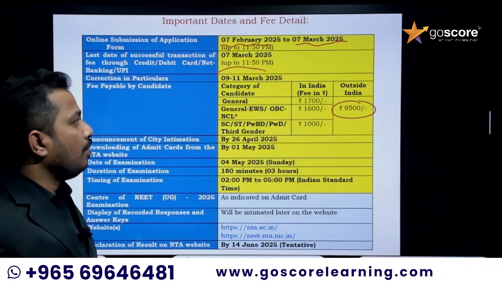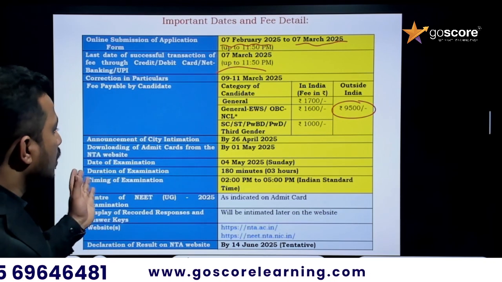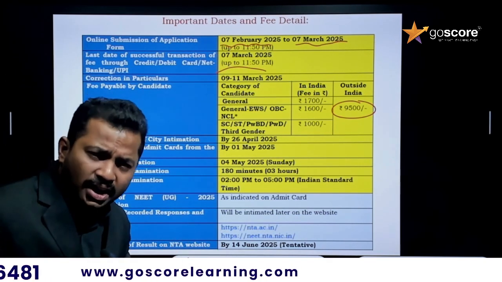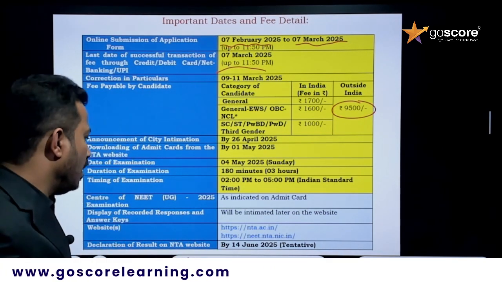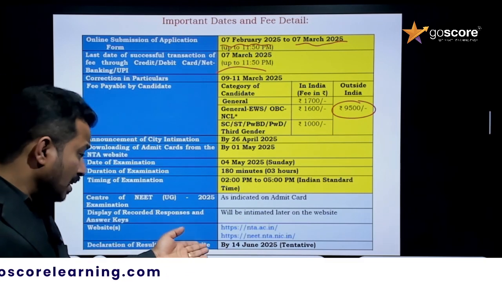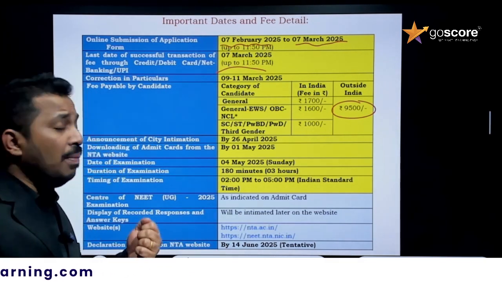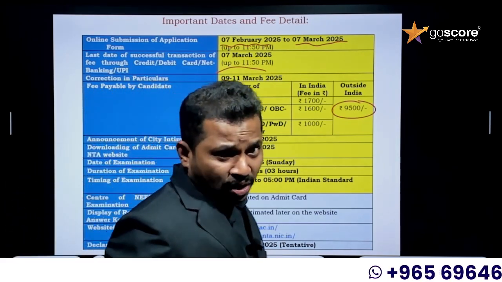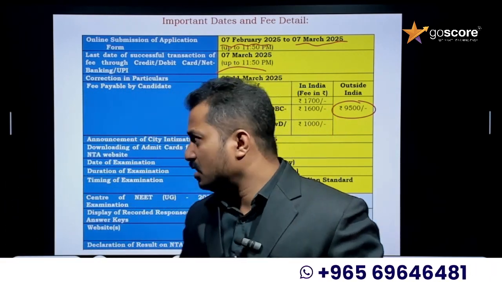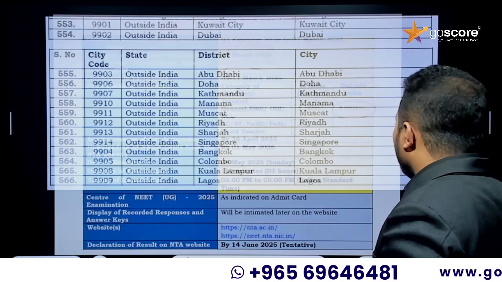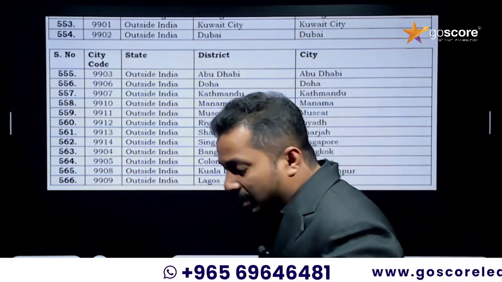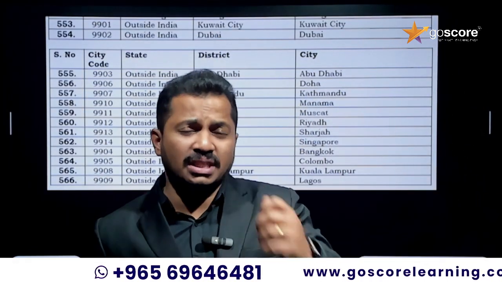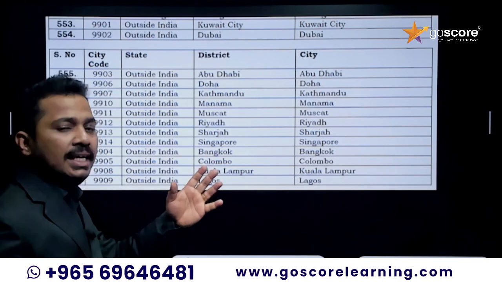Okay, so 9,500 will be the fee, and the other details, the exam time and exam pattern, we have already discussed. There is another detail given: the date of publication of result on the NTA website will be June 14. That is another piece of information given in the announcement of registration. These are the exam centers available outside India.